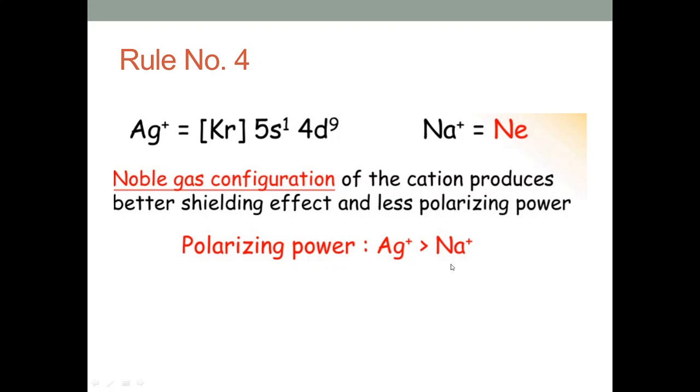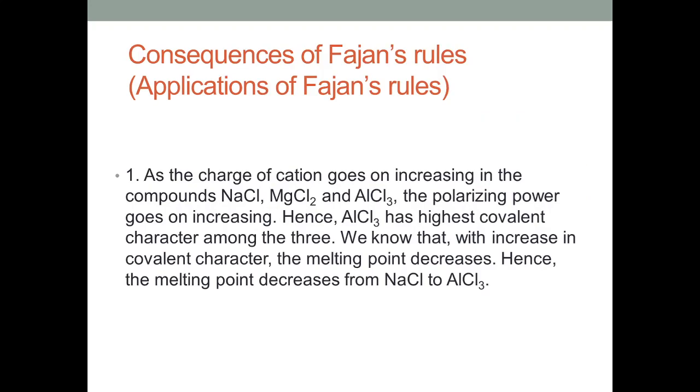Now we have to see the consequences of Fajan's rule. As we know, sodium has less charge, means it has +1 charge, as compared to AlCl3. So the covalent character goes on increasing from sodium to aluminum, means polarizing power increases and hence covalent character also increases.